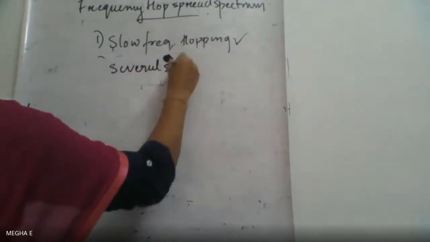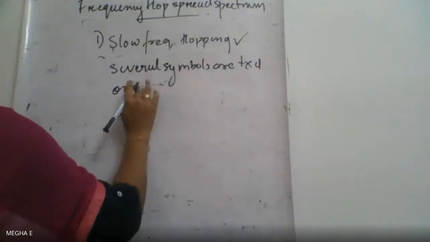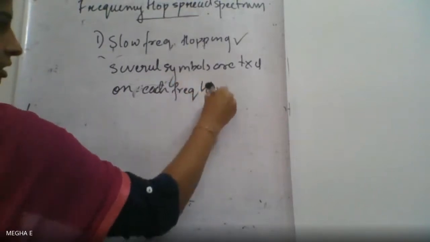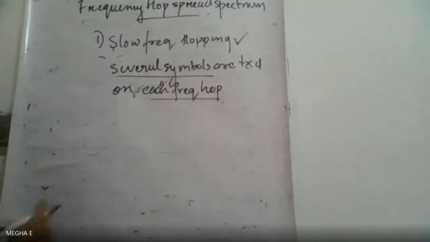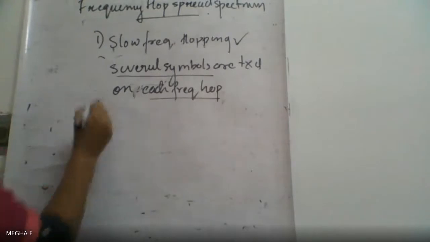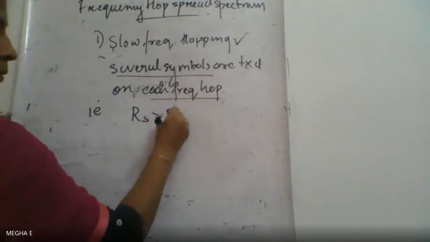So basically, in slow frequency hopping spread spectrum, several symbols are transmitted on each frequency hop. That is, symbol rate is greater than hop rate.